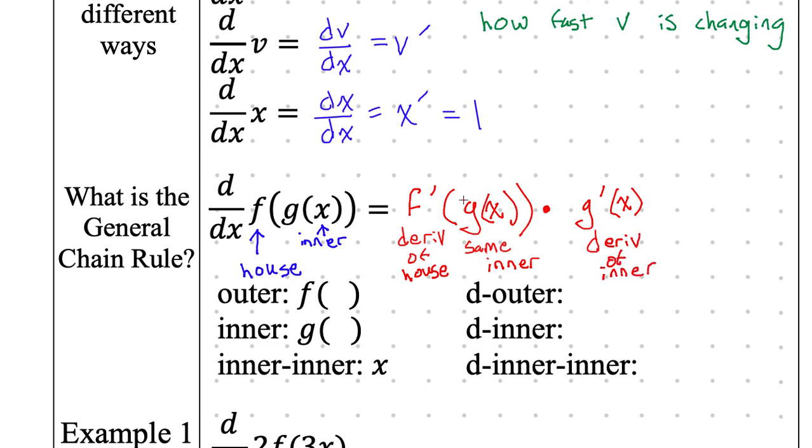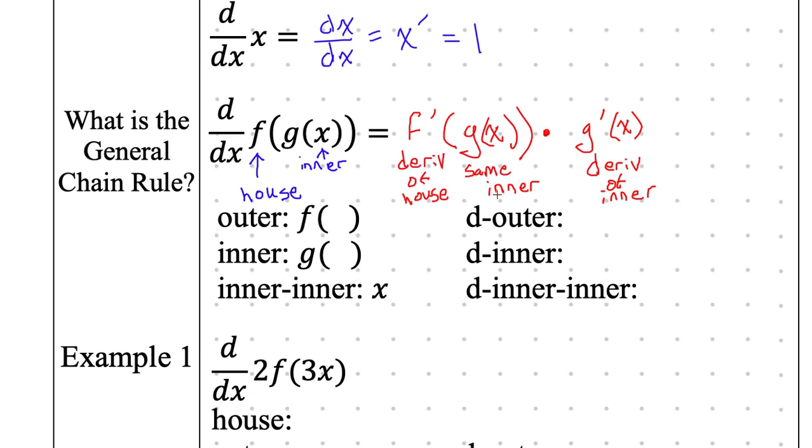So notice that the inner stays the same while being encased in the house. The house takes the damage first. It takes the derivative, and then I take the derivative of the inner and just multiply it by whatever I started with. Okay, it's kind of not making sense so far, but I will hopefully make sense of this by the end of this lesson.